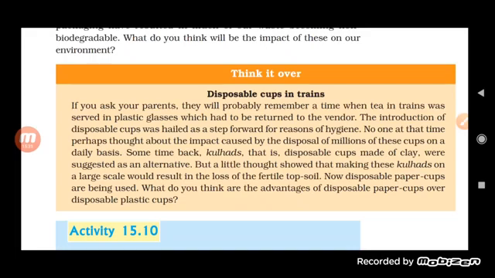Later on the idea of the kulhad came, but the problem was that making kulhads on a larger scale is going to reduce the fertility of the topsoil. So in order to reduce this problem, nowadays people are using paper cups. Disposable paper cups are good, especially over plastic cups, because they are disposable, they are biodegradable, and they will not affect the fertility of the soil either.